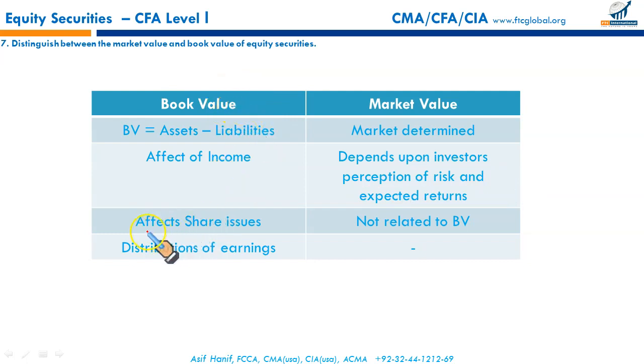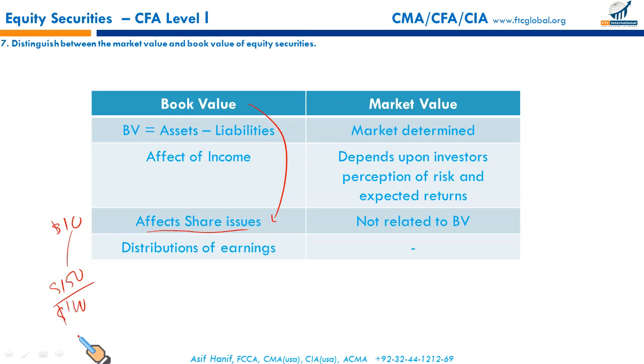Book value affects share issues. When you issue shares, equity will go up. When you issue shares in excess of the par value, like a $10 share sold for $150, for example, the difference of $140 is called share premium in our part of the world.